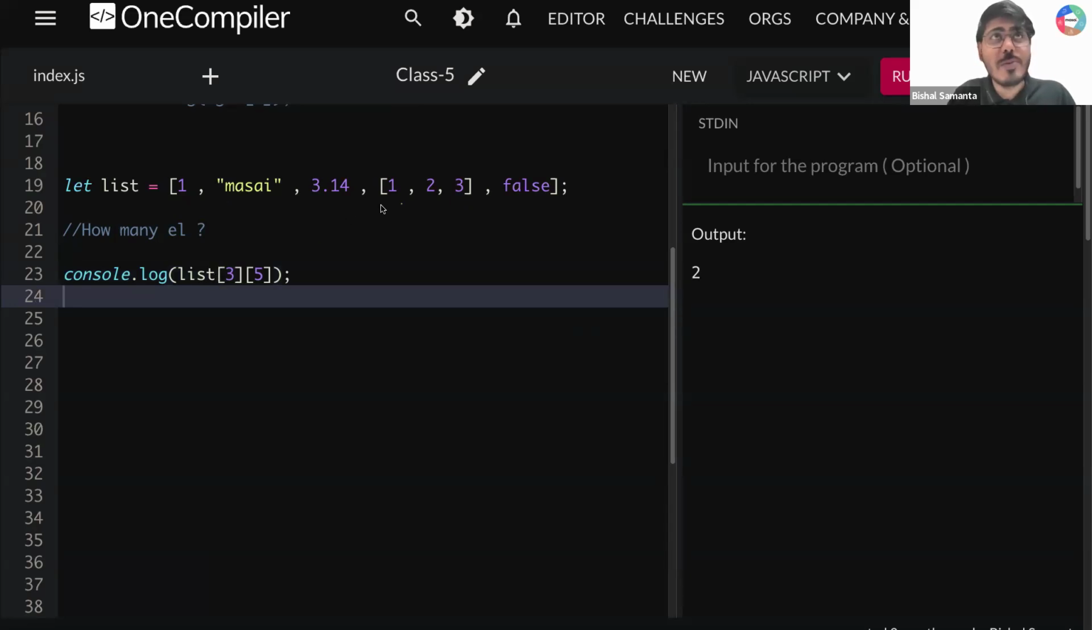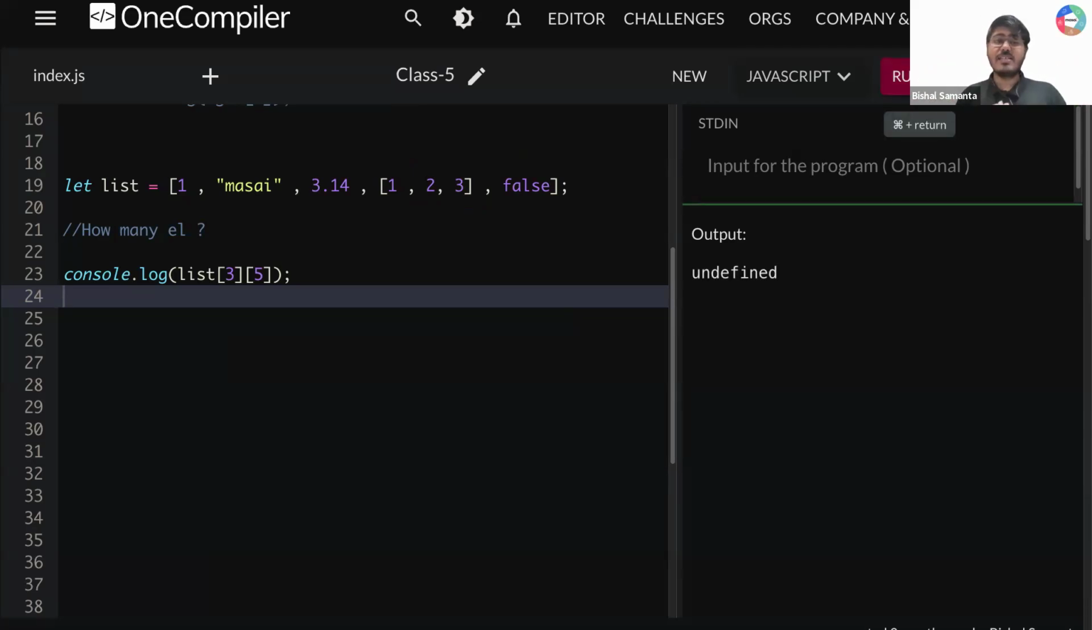So list of 3 will give me this small array, with indexes 0, 1, 2, 3, 4, 5. Is there any element defined for this particular array at index 5? Is there any element present at index 5 inside this small array? Definitely no, right? So what are you getting here? You are getting undefined.